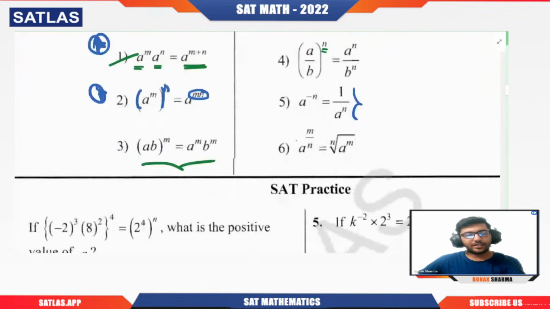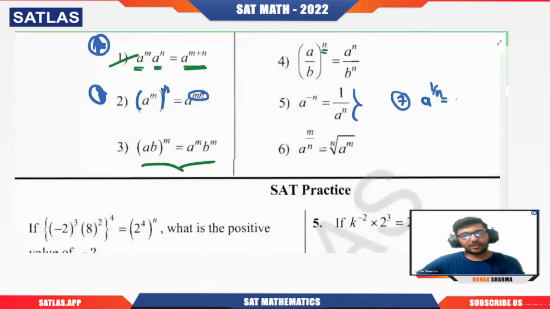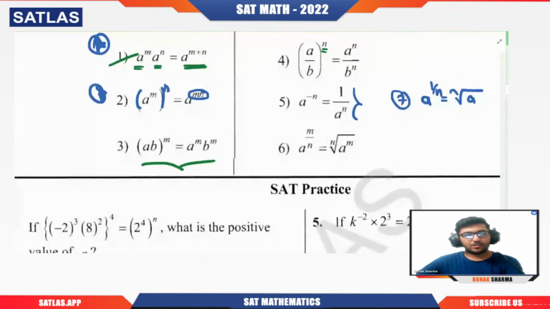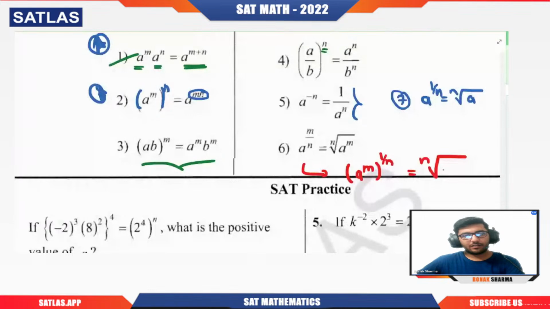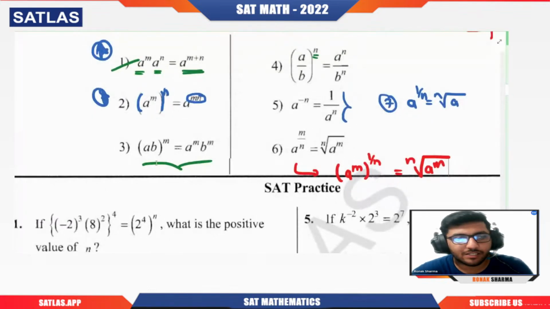Similarly, a power m by n, you can take as a property that a power 1 by n is the nth root of a. To explain this property, it can be written as (a power m) raised to power 1 by n, which is clearly nothing but the nth root of a power m. Got it? This is how we have these properties, or the laws of exponent.